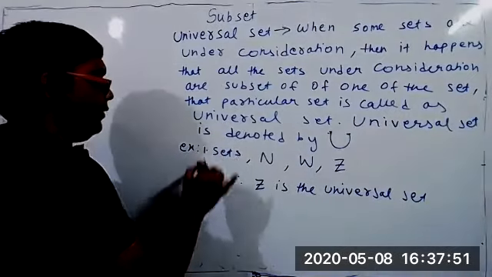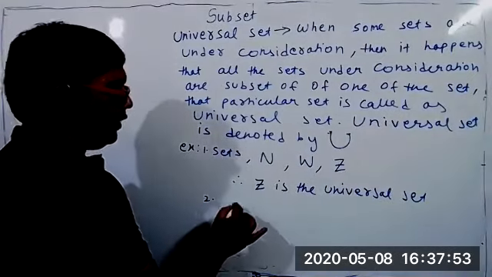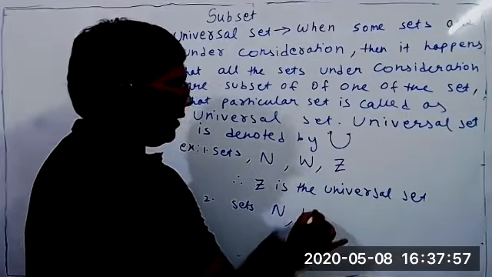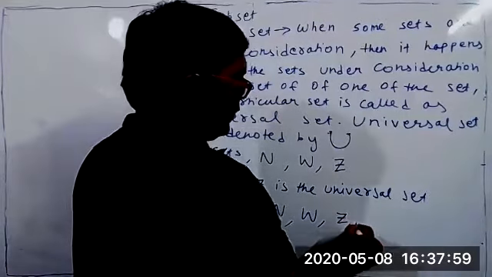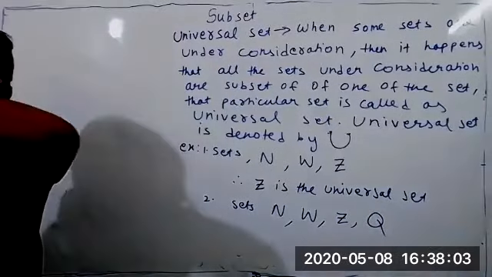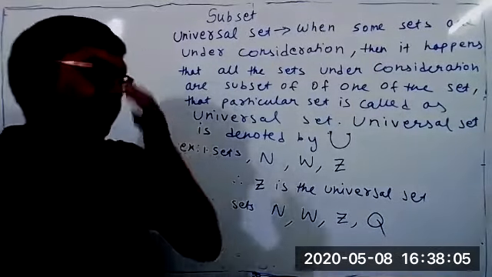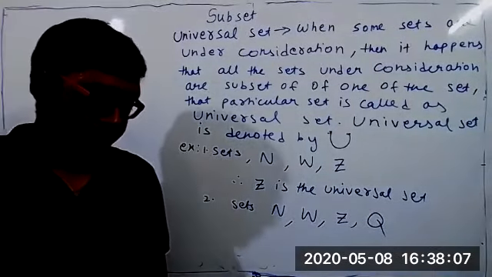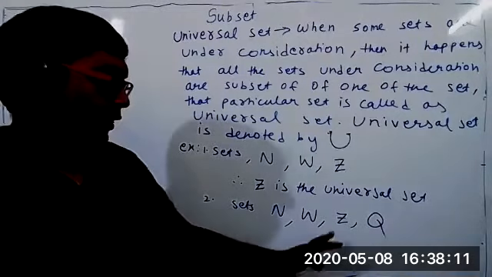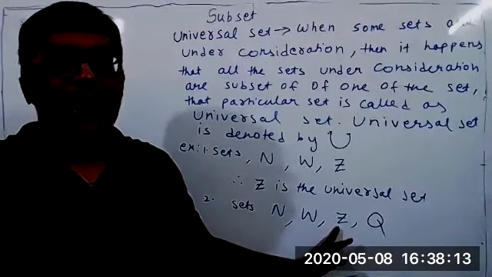Second example. Suppose we are discussing the sets of natural numbers, whole numbers, integers, and rational numbers. Then which is the bigger set of which the other sets are subsets? Rational numbers. Then at that time, the integers will not act as the universal set.